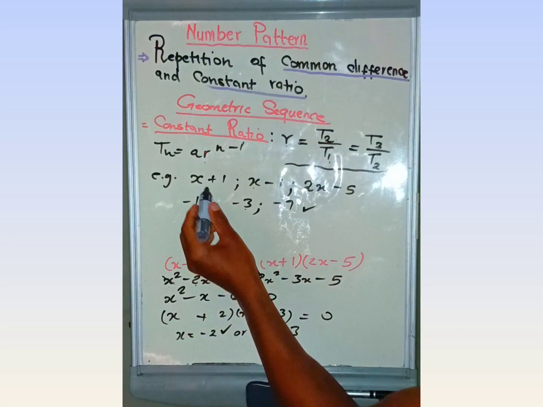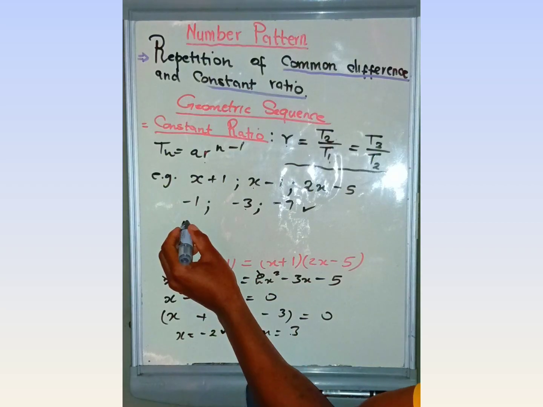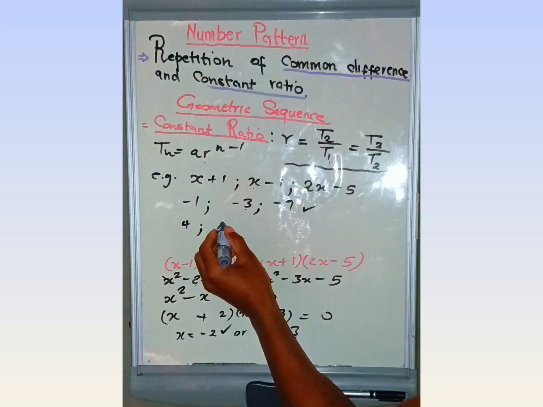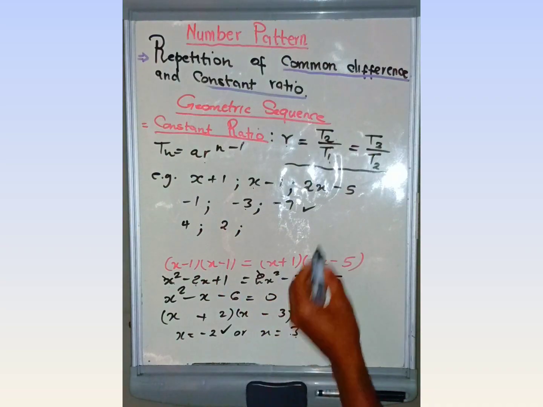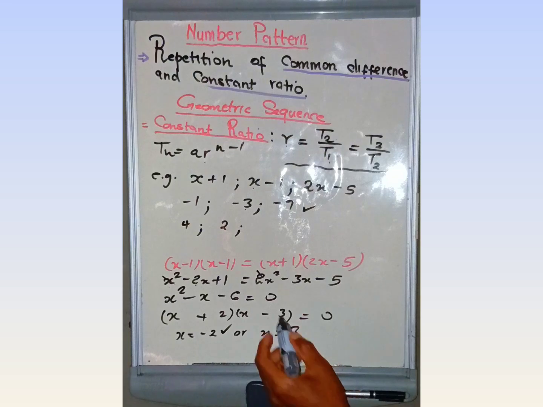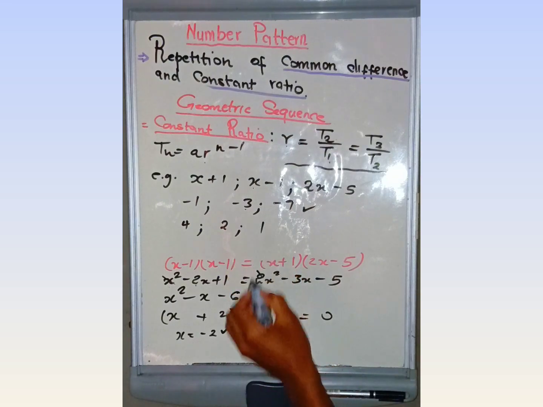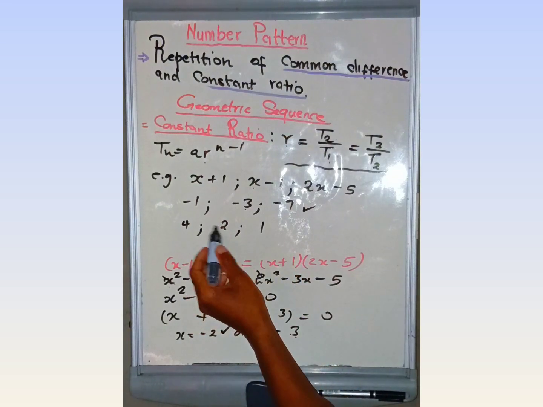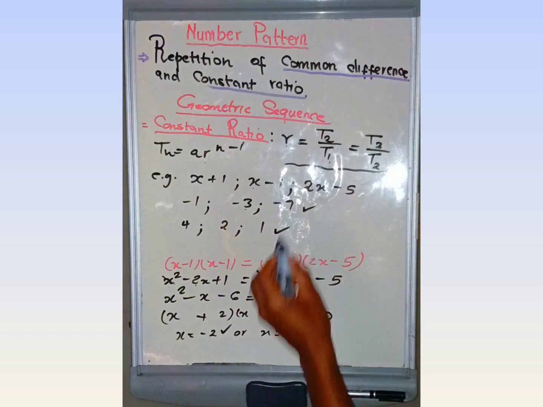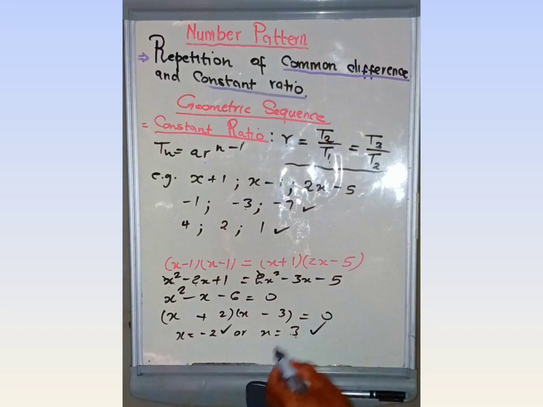Let's check this one. 3 plus 1 is equal to 4. Then 3 minus 1 is equal to 2. 2 times 3 is 6, minus 5 equals 1. Therefore, let's check. 2 divided by 4 equals 1 over 2. 1 divided by 2 is 1 over 2. Therefore, that sequence is correct. These two values are correct for a geometric sequence.